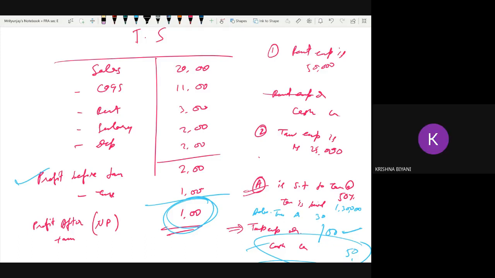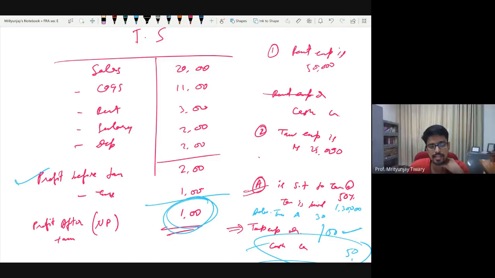Anything else? Sir, I had a doubt. Does this outstanding dividend exist in listed companies also, or do they pay everything in full? In general, there is always a lag. What Krishna is asking is whether listed companies always pay the dividend immediately, or is it a special case? Basically, he's asking what happens in real life. In real life, there is always a lag between when you declare a dividend and when you actually pay it.